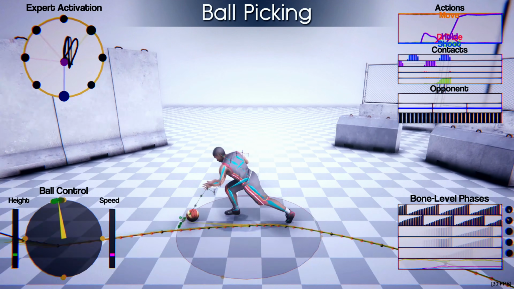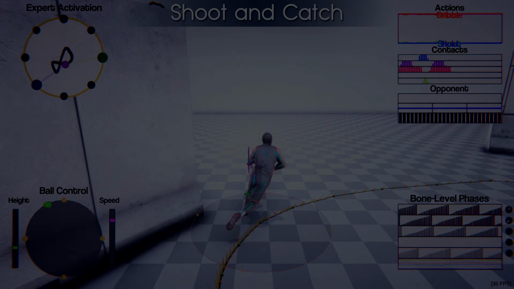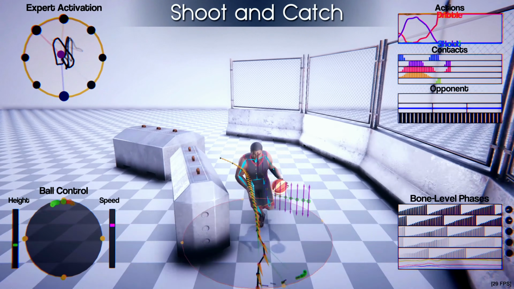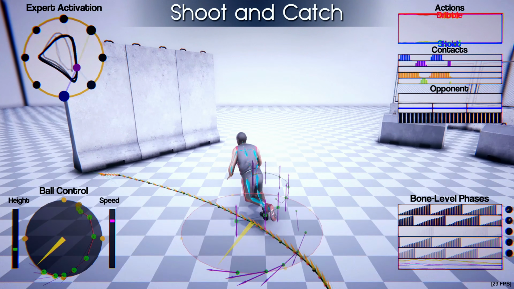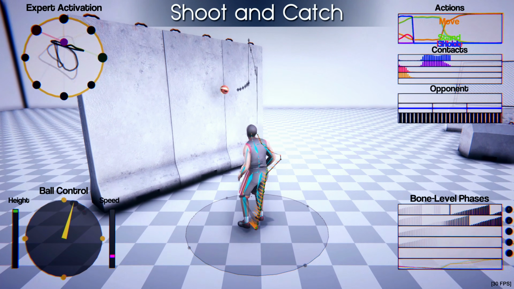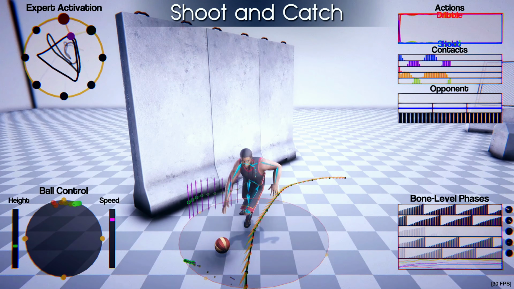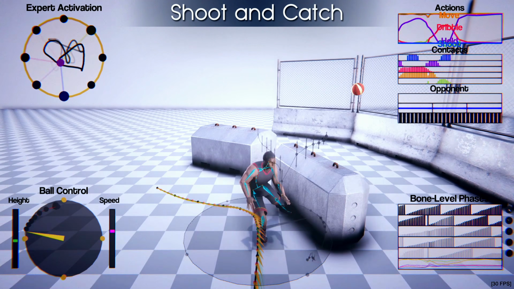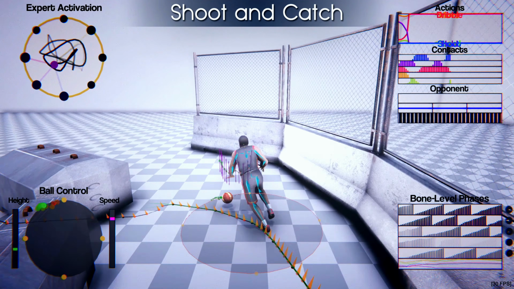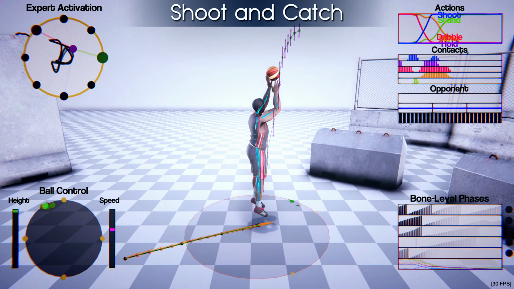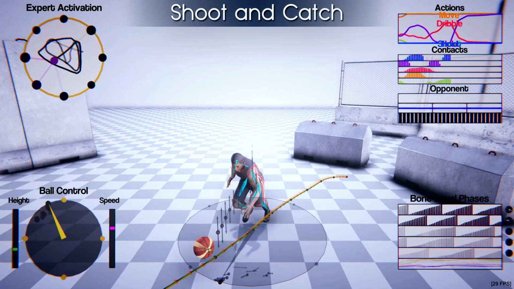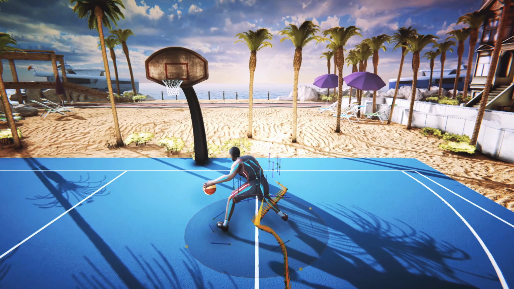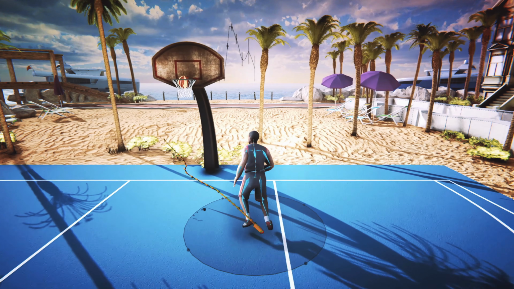We can also make the character collect the ball from the ground while running. In order to let the character shoot or catch the ball, we simulate the ball movement via physics when it is not controlled by the character. Our system is then also able to naturally adapt the motion to different physics-generated ball trajectories. The character again can avoid obstacles on its path while running after the ball. The network also responds well to sudden or unexpected changes in the ball movement. We can also make the character perform different movements before shooting the ball into the basket and catching it again.